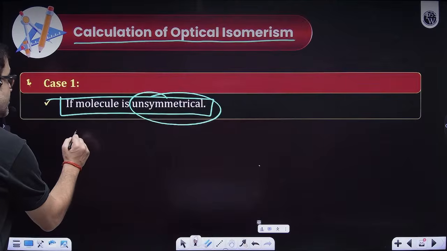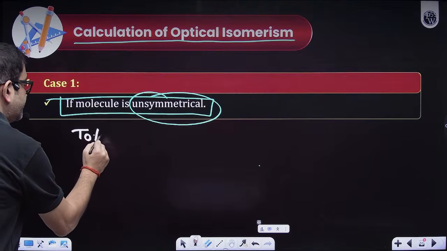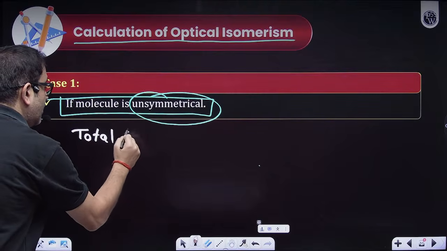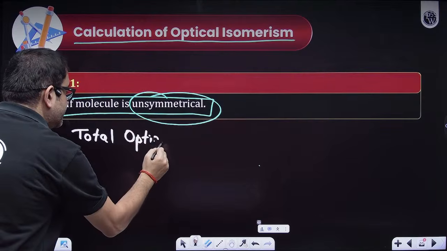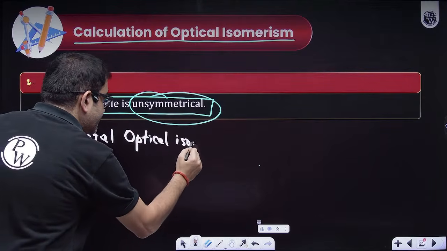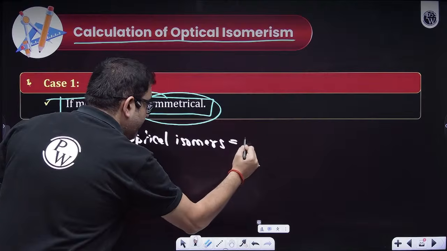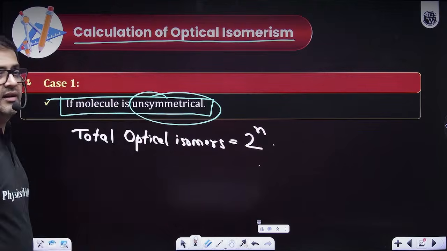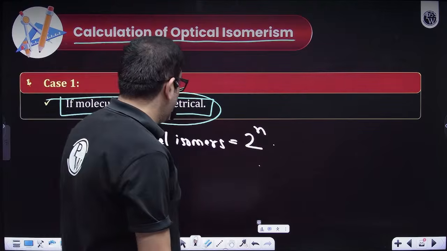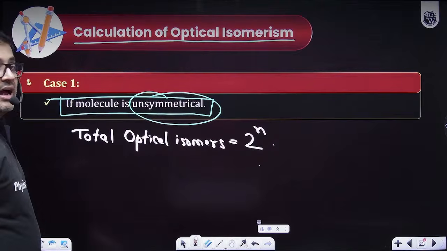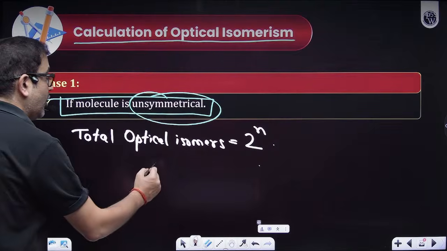So the total optical isomers will be 2 raised to the power n. I hope everybody is clear. And all of those isomers will be optically active.